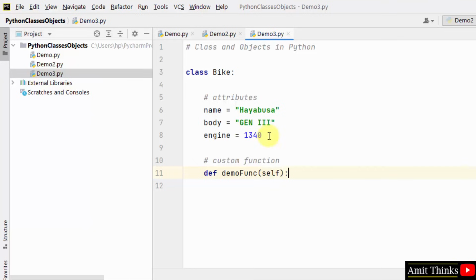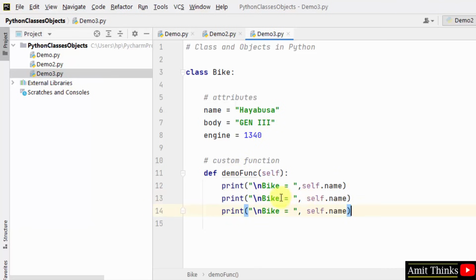Let us print. At first I'll print the bike name, for that I am using self dot name, then in the same way body and engine.